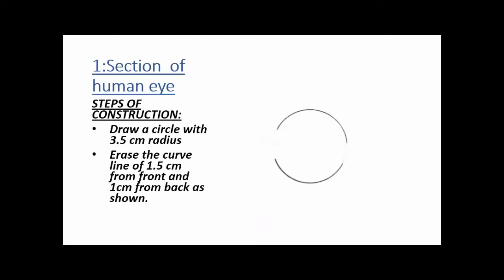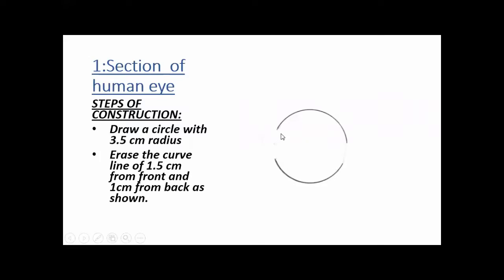Yes, student. This is the section of human eye from the starting. Steps of construction. First, how you will draw this diagram. Draw a circle with 3.5 centimeter radius. First, you will draw a circle of radius 3.5 centimeter. Then, in the second step, you will erase the curve line of 1.5 centimeter from the front.